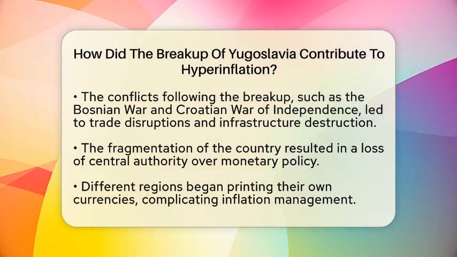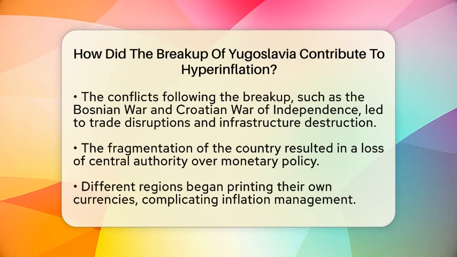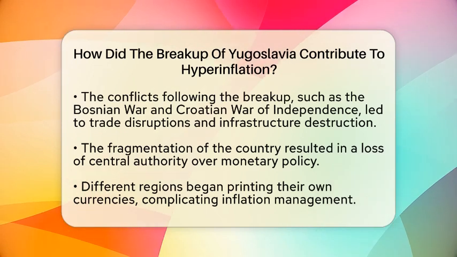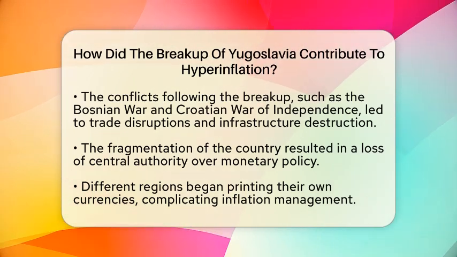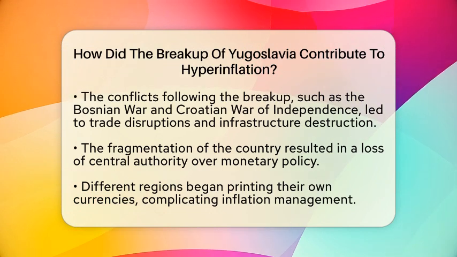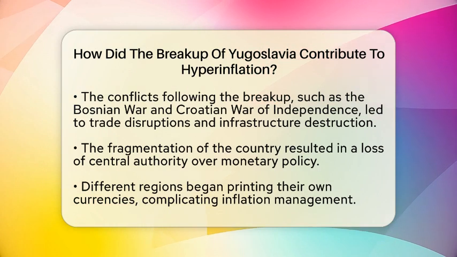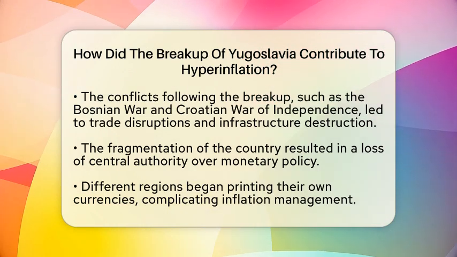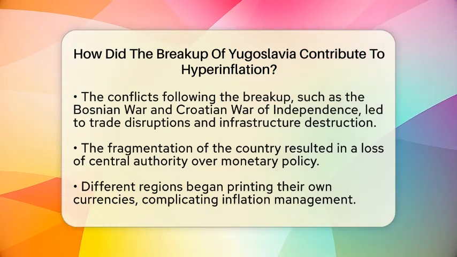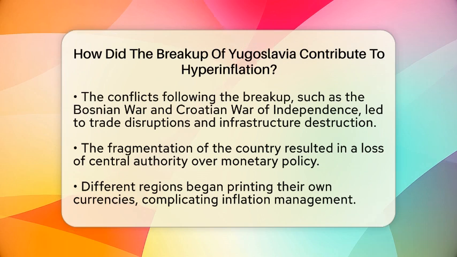One major factor was the loss of central authority. As the country fragmented, the central government lost control over monetary policy. Different regions started printing their own currencies without coordination. This lack of a unified approach made managing inflation nearly impossible.